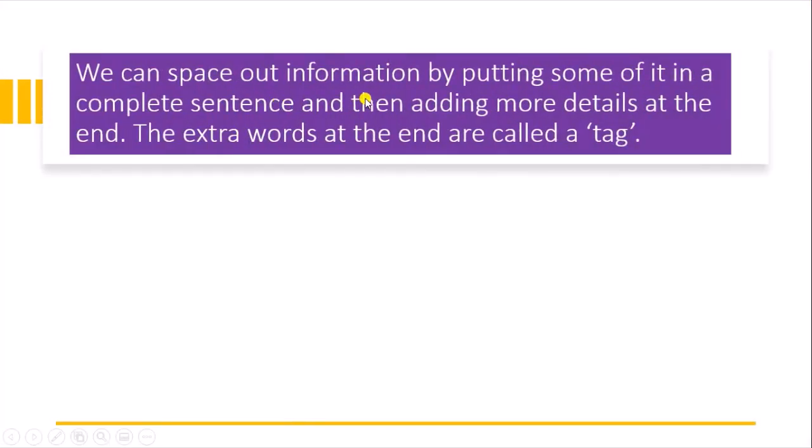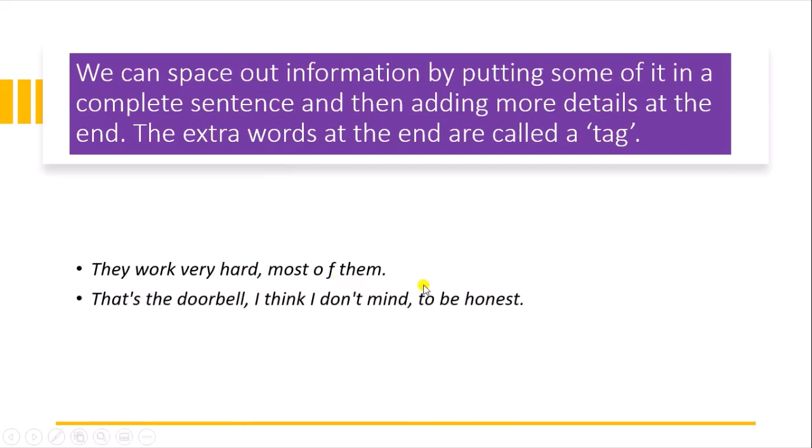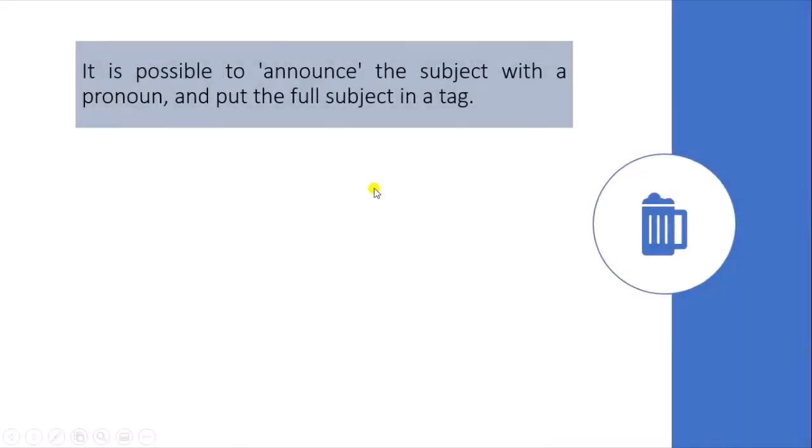We can space out information by putting some of it in a complete sentence, then adding more details at the end. The extra words at the end are called tags. Like, they work very hard, most of them. So at the end we are putting the complete details. I don't mind, to be honest. So it is that detail, to be honest.